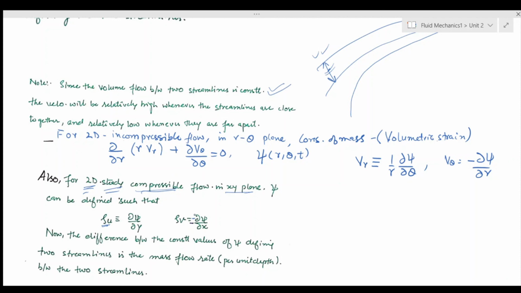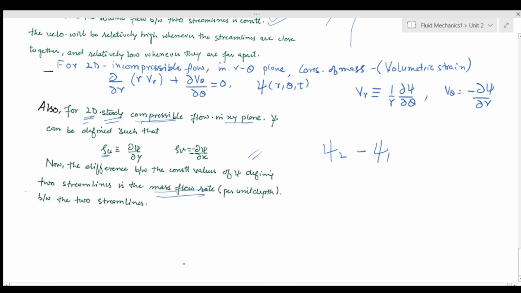For this case, psi 2 minus psi 1 would give me the mass flow rate. For an incompressible flow, psi 2 minus psi 1 gave volume flow rate, and for a two-dimensional steady compressible flow it gives mass flow rate. This finishes the stream function.